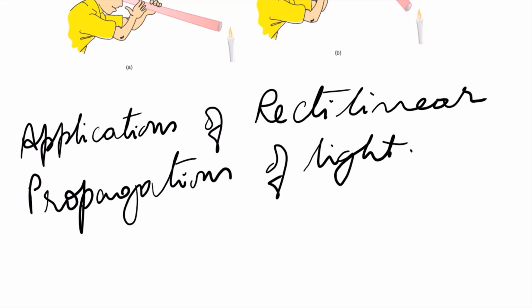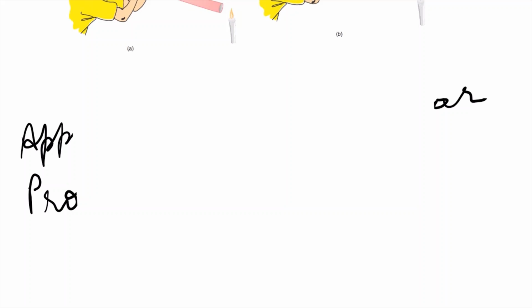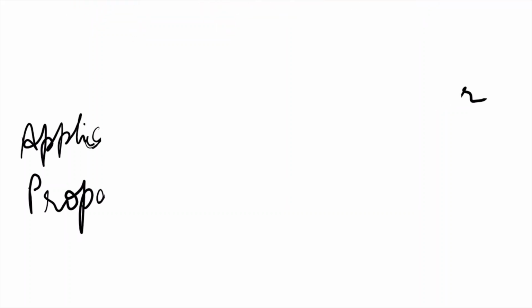Now the applications of rectilinear propagation of light are three. One is the pinhole camera, the second one is formation of shadow, and the third one is eclipse. One by one we will learn in detail. Okay, so now let us learn the first thing, that is the pinhole camera, which is the first application of rectilinear propagation of light.